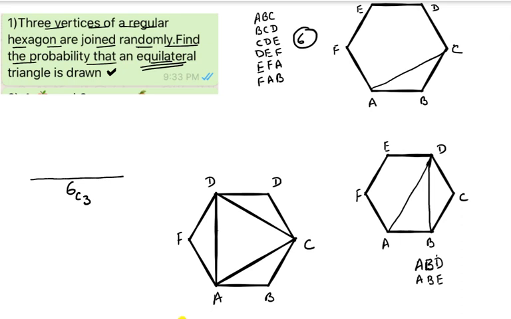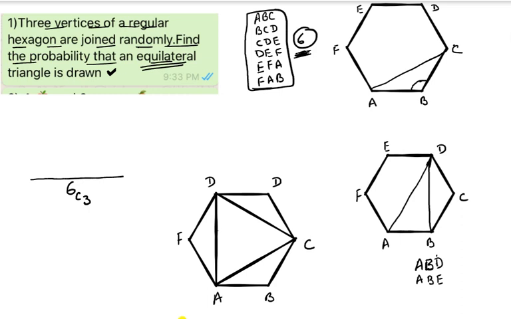When 6 vertices are there, these many triangles have exactly two sides common with the sides of the polygon. When two sides are common with the sides of the polygon, it won't form an equilateral triangle. These are the cases: 6 triangles are there with exactly two sides common with the sides of the polygon.